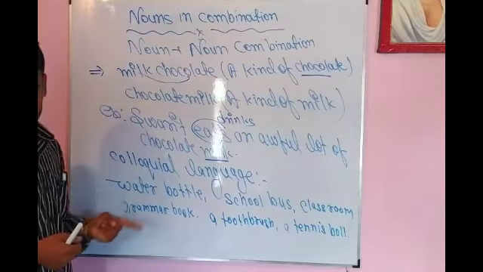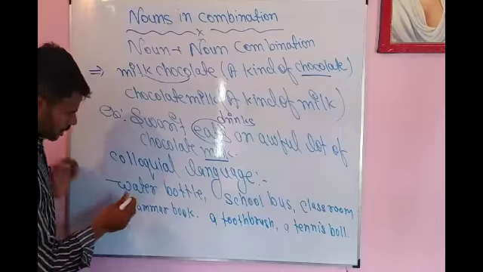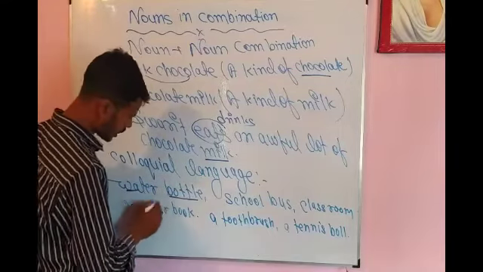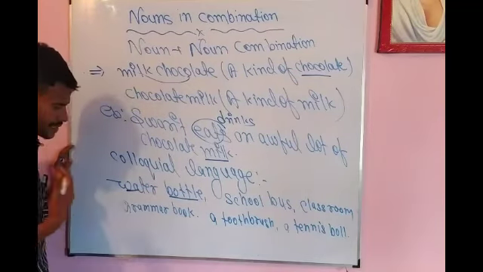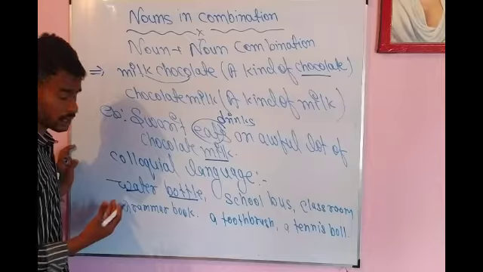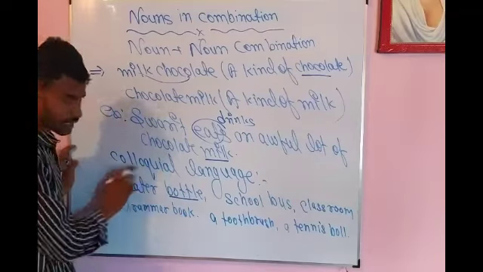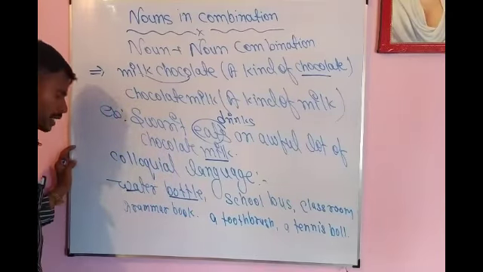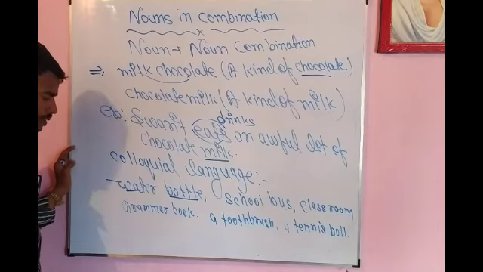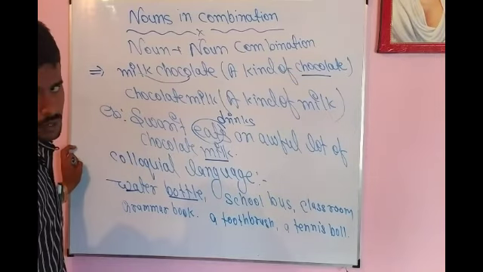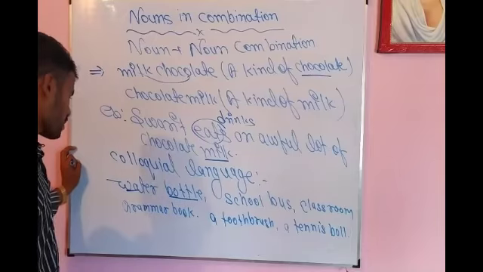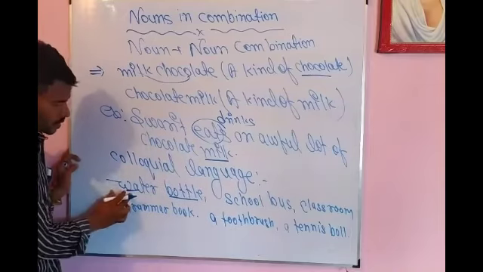Water bottle, you might have seen this word, water bottle. Here water is also a noun, bottle is also a noun. So here the first noun, water, is describing the second, bottle. That means the first noun is describing bottle. So water is acting as an adjective here. You might have seen in a book that water is always a noun. Sometimes water performs in the form of a verb, but here water is used in the form of an adjective.